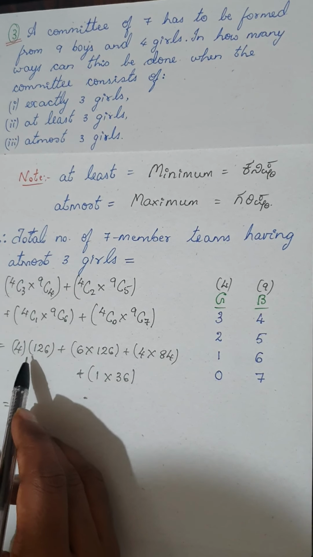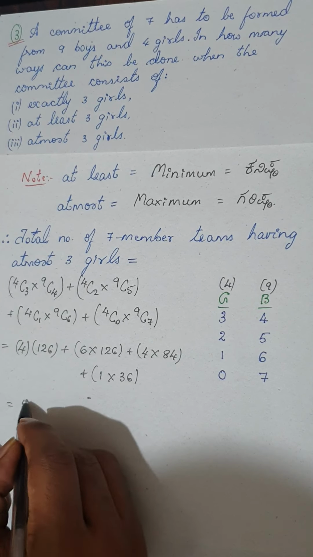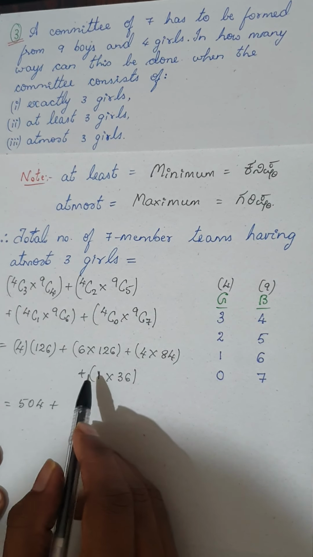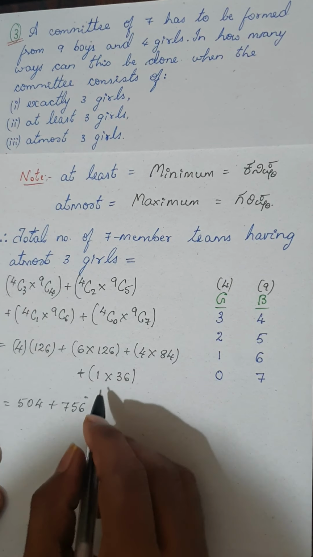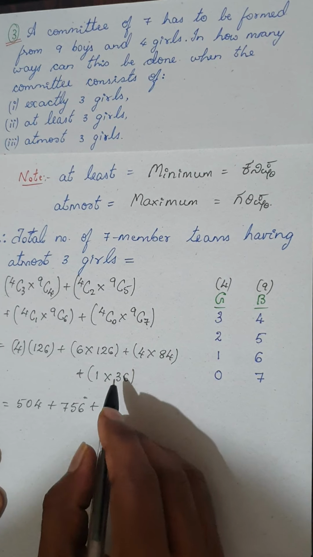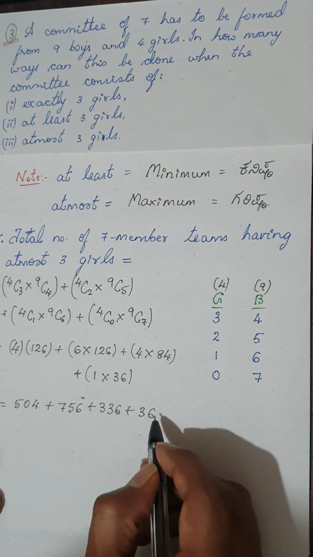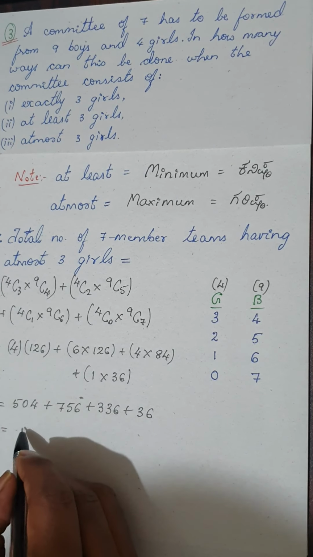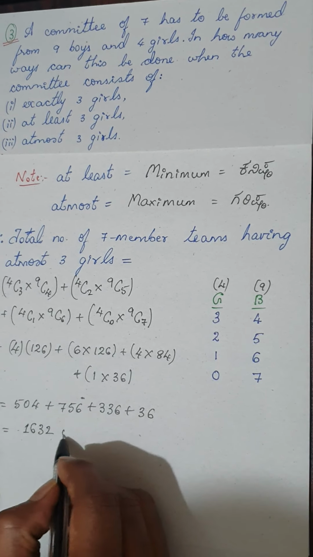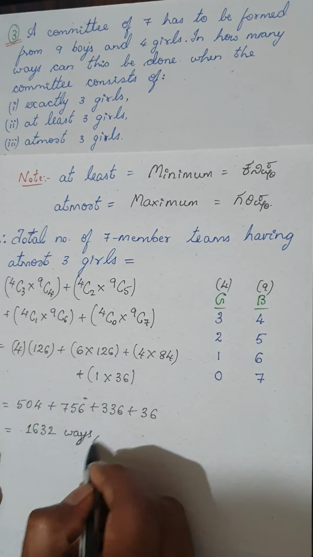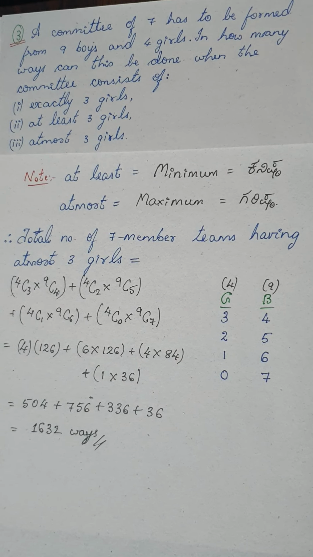So 4 into 126 will give me 504. This is 504 plus 6 into 126 will give me 756. Next, 84 into 4 will give me 336, and 1 into 36 will be 36. So if you add everything, you will get 1632 teams. So there are 1632 ways you can select the 7-member squad having at most 3 girls.